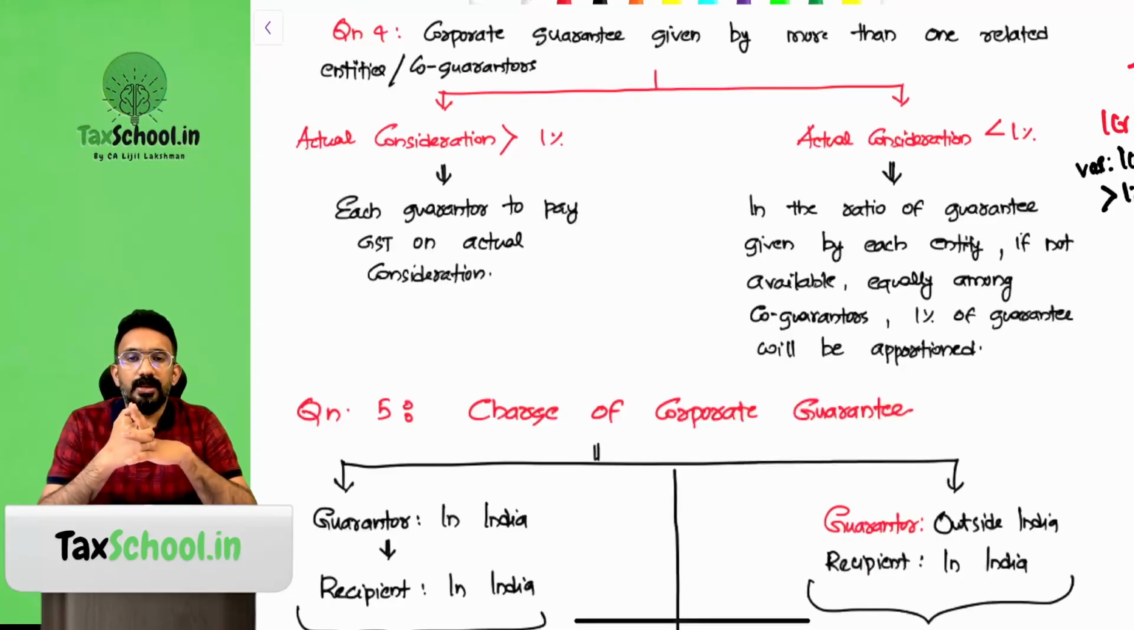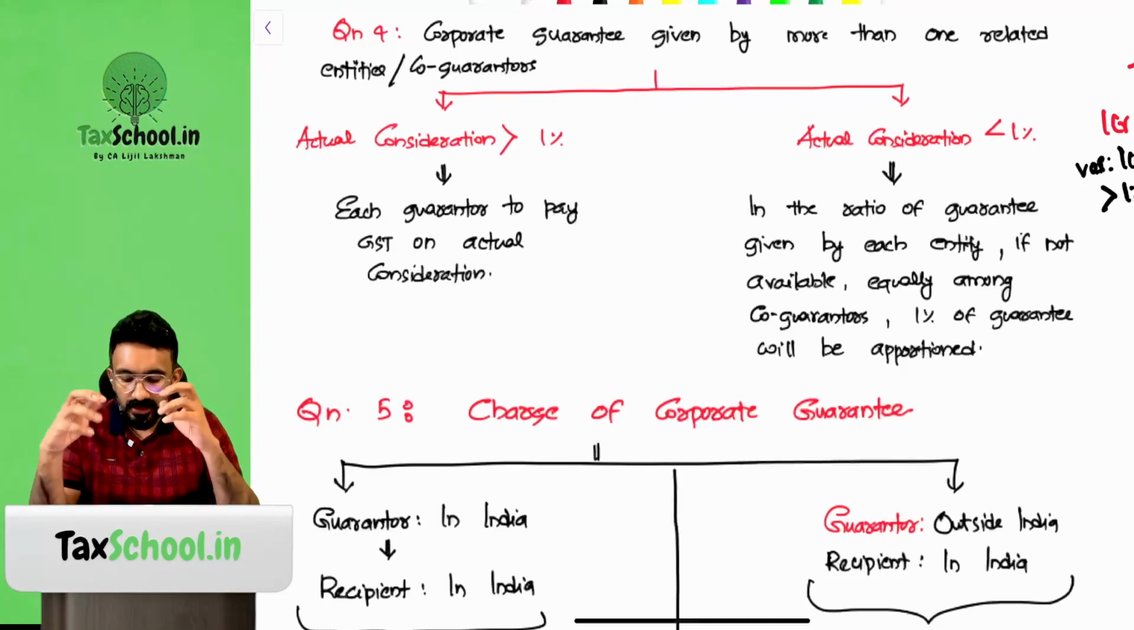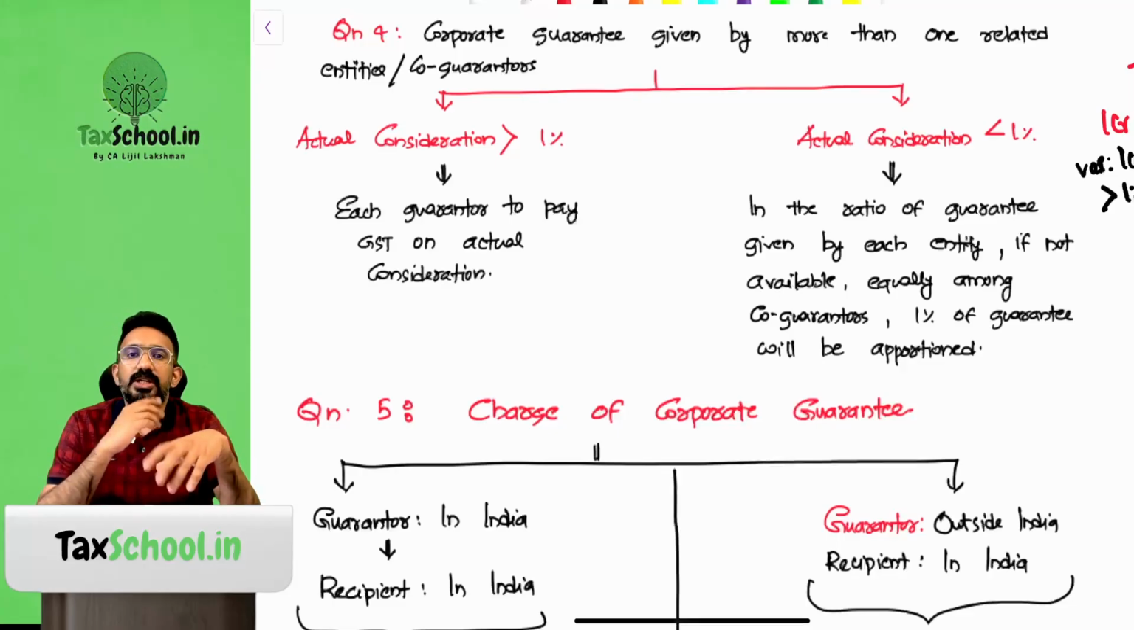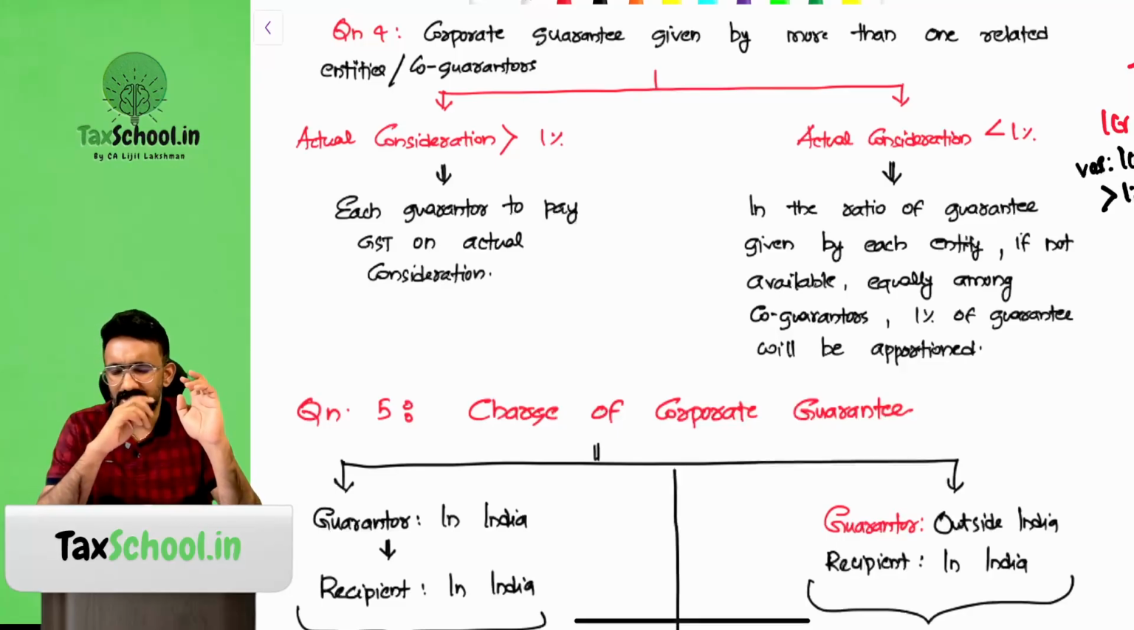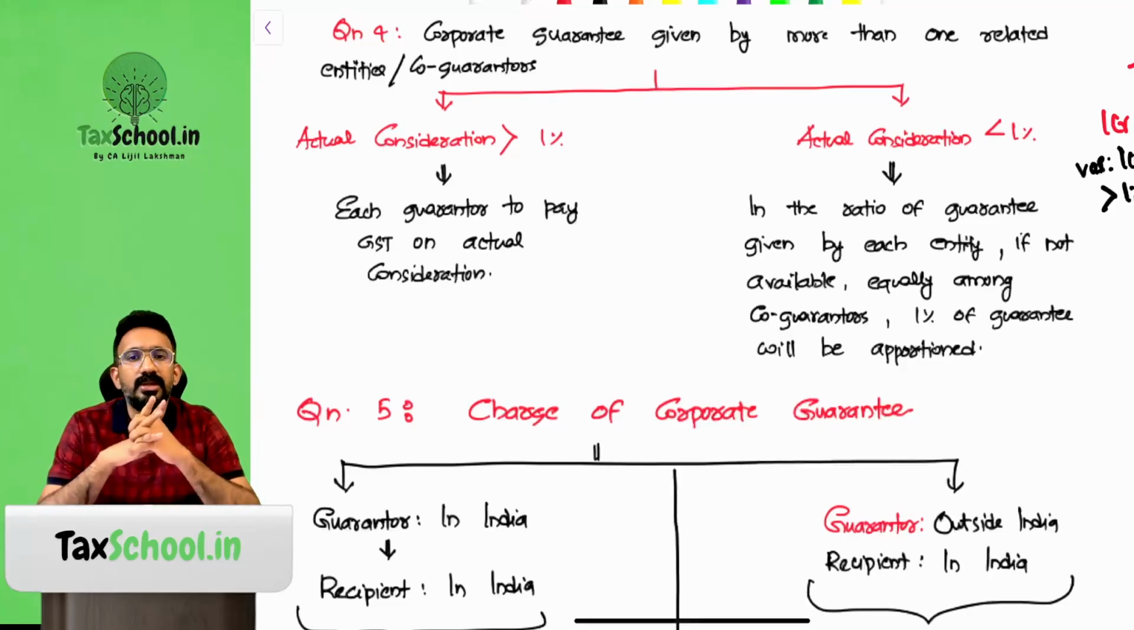Right? What happens? I will have to look at the loan amount. Compute 1%. If the actual consideration that is paid by each guarantor is more than 1%, then each guarantor will have to pay GST on the actual consideration. No doubt on that. Say the loan is for 1 crore. So 1% of 1 crore would have been 1 lakh. But each of the persons who gave the guarantee has collected, put together, more than that, right? Say 1,50,000. So the actual amount that you add up will be the consideration.